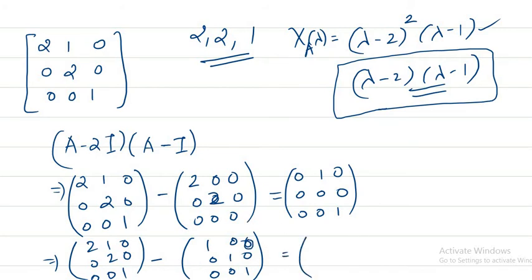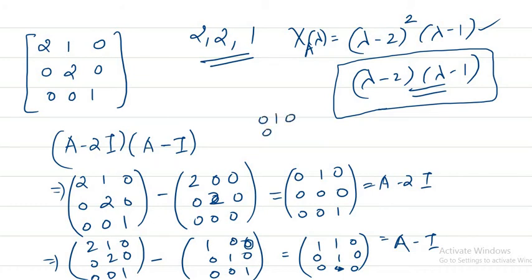What do we get there? If I subtract, here it is 1 0 0 0 0 0 0, 2 minus 1 is 1 and 2 minus 1 is 1. Now if I multiply, this is actually our A minus 2I and A minus I. If you multiply A minus 2I with A minus I, what do we get? You have the matrix A minus 2I. You multiply it with A minus I; our aim is to check whether it is the 0 matrix.